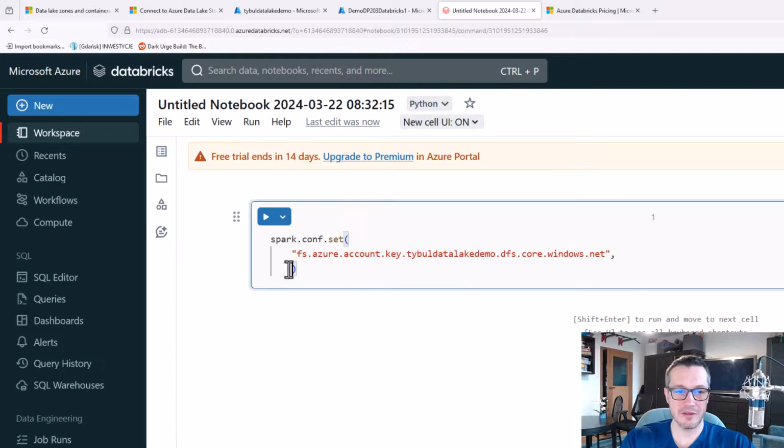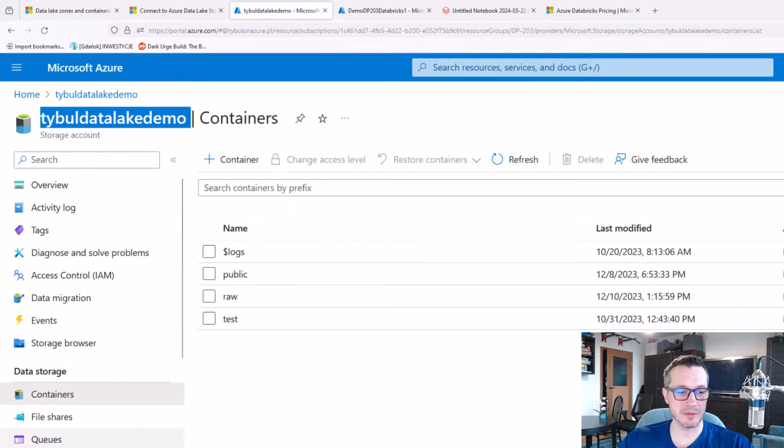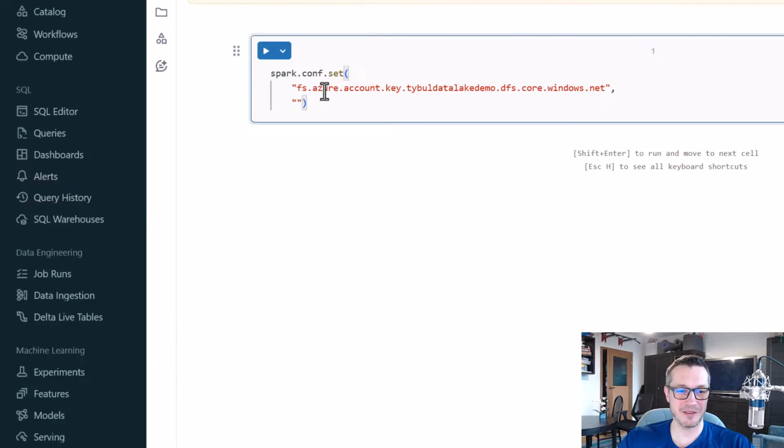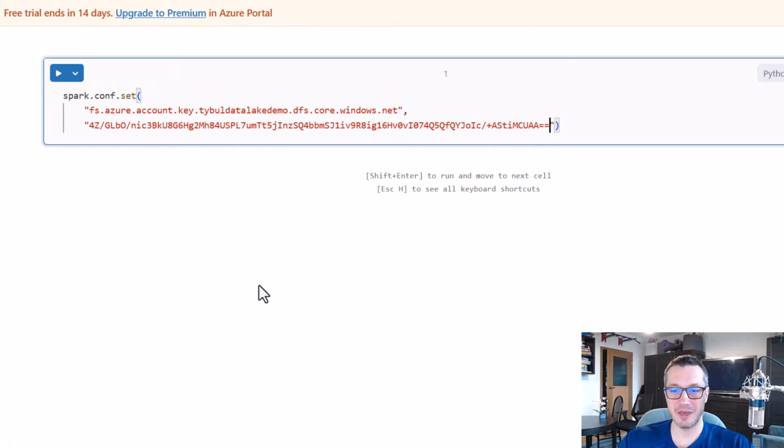And here I've got to paste my access key. So let me go to access keys. Let me get this value. Don't show it to anyone. I will rotate it after recording this video. And let me paste it.